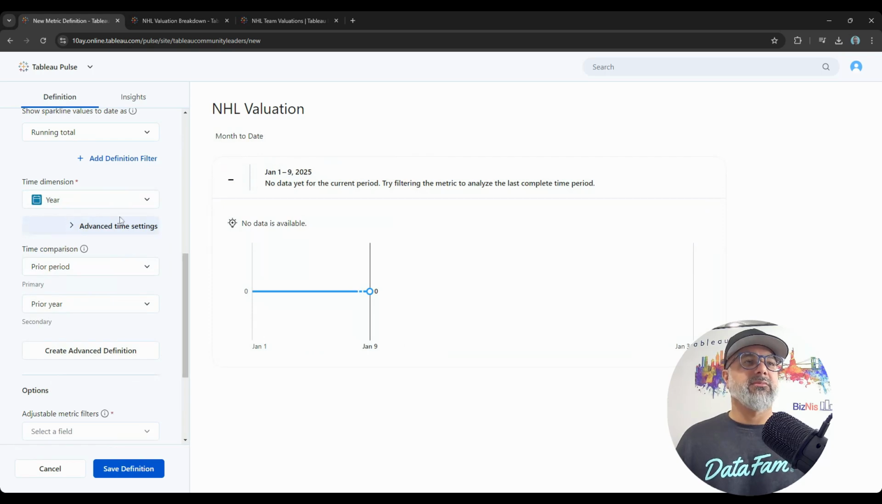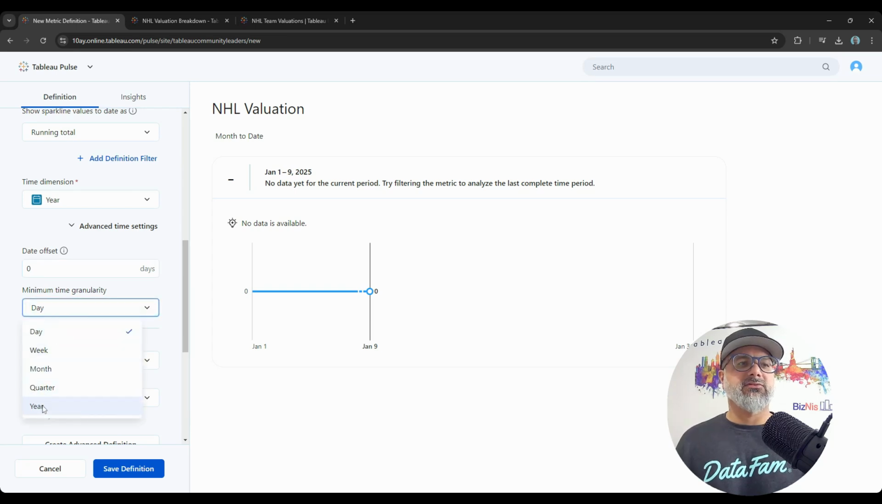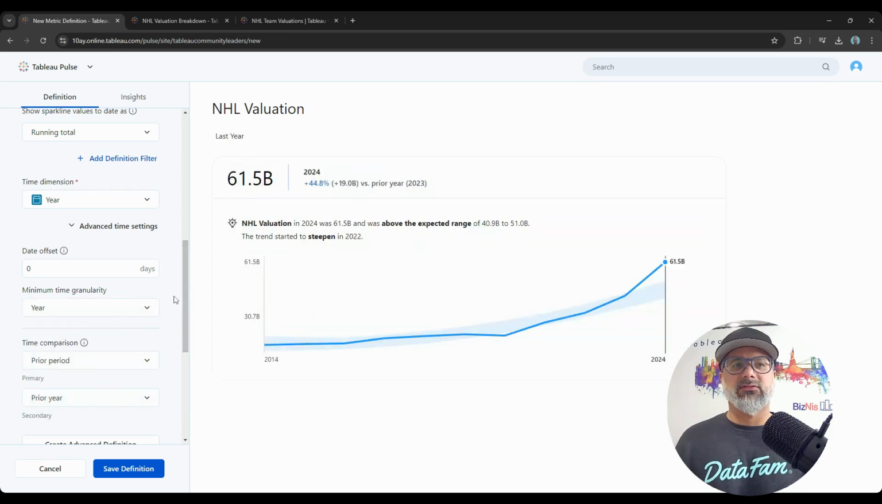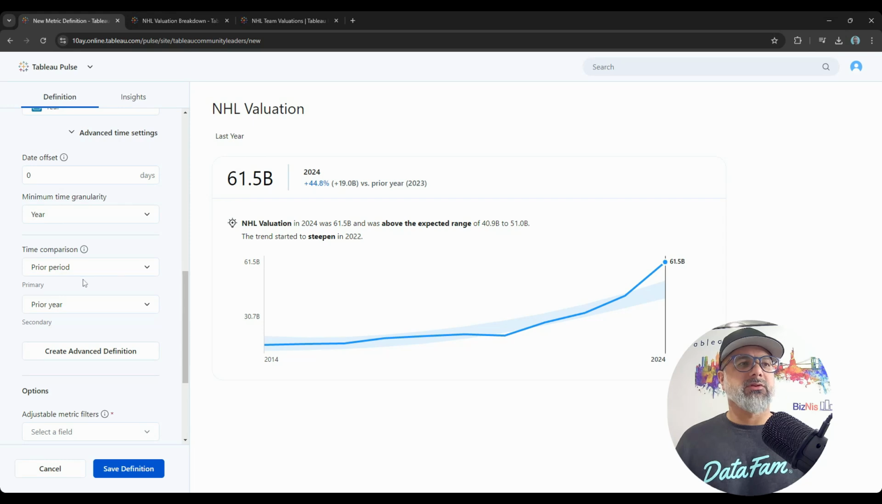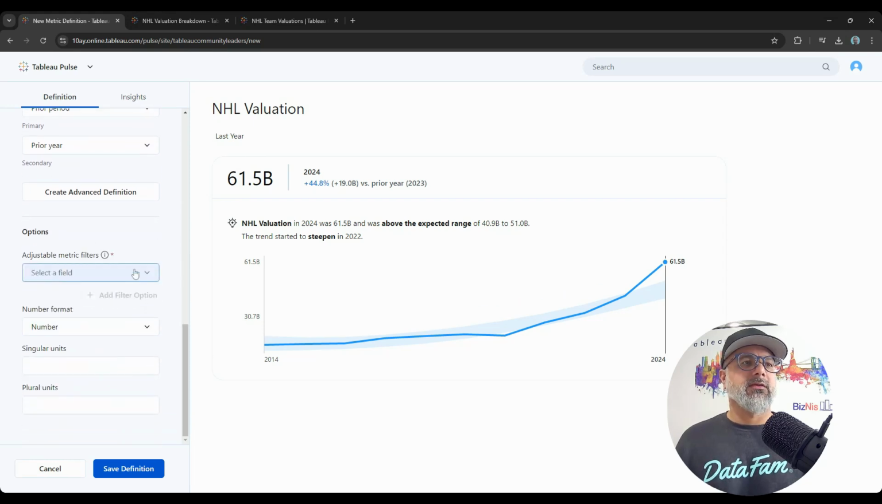So you have to remember here, because you have it by year, you don't have it by day. So I have to change some of the settings here. You could add offsets here if you want to exclude certain most recent periods, but I'm going to change the granularity to year because that is the level of detail that I have in my data set. Compare it to the prior period, which is the prior year.